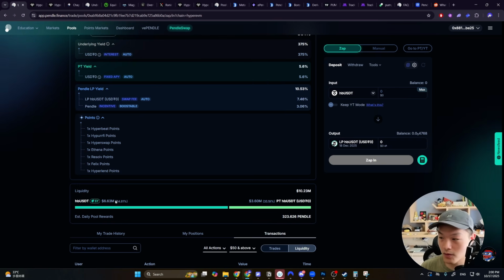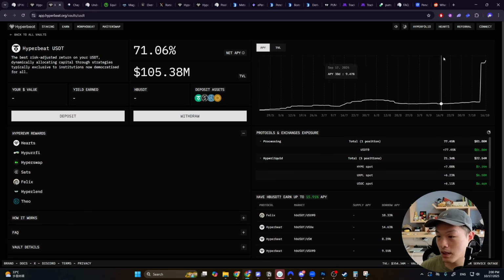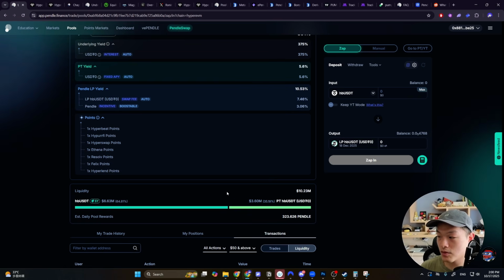So roughly 64, 65% of this liquidity pool is going to be earning the underlying yield, the same exact yield that you would be earning if you were to deposit on the Hyperbeat platform, right? But because the liquidity pool requires the PT to be here, the rest of the amount, in this case roughly 35, 36%, you're going to be earning a fixed yield, right?